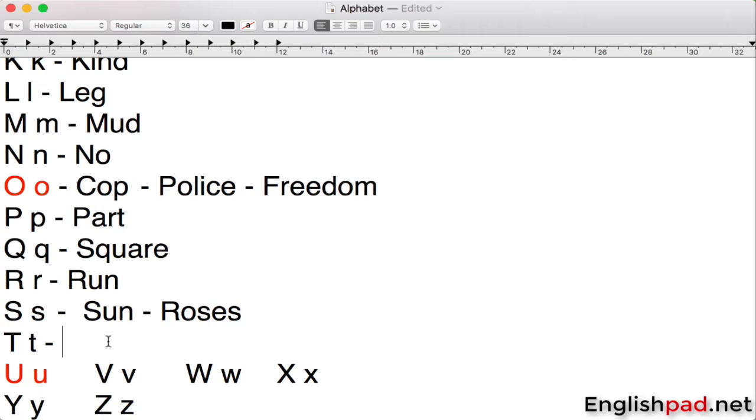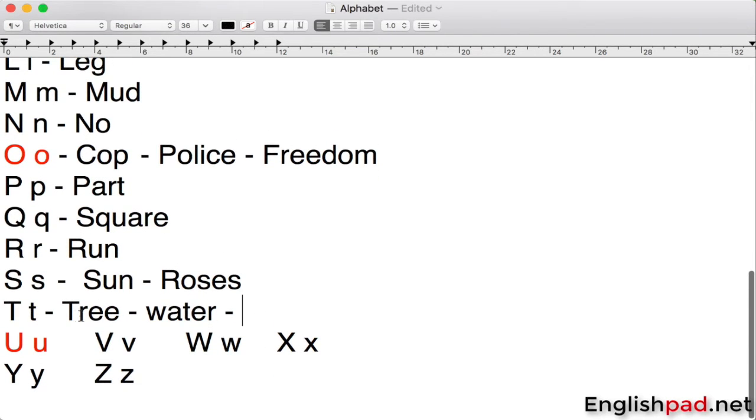For example, tree, it pronounces as T. Or, for example, we pronounce it as D sometimes. For example, water. So water, here it pronounces like D. And sometimes we pronounce it as A. I'm not going to talk about that one because I'm going to talk about it later on another video. So here, T and D.